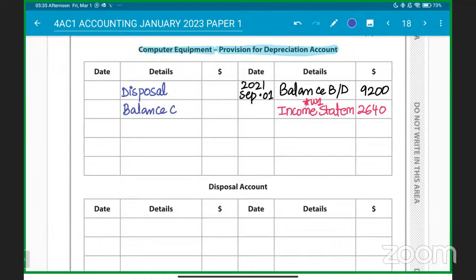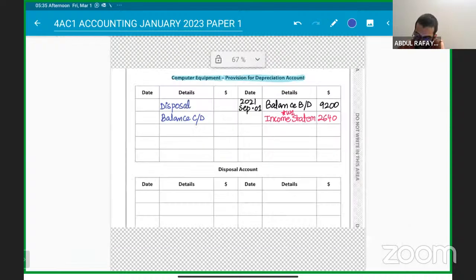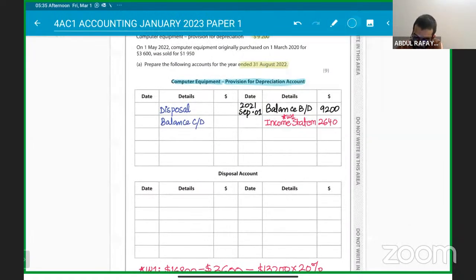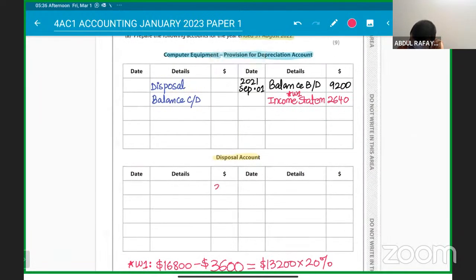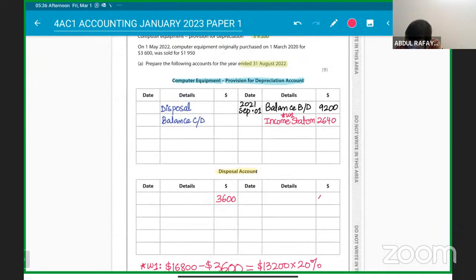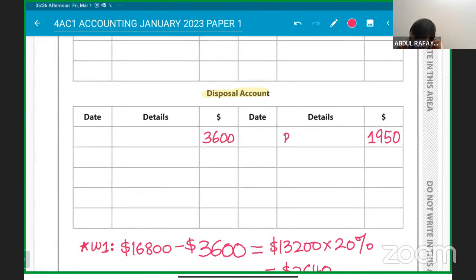So how can you find the closing disposal depreciation? By using the disposal account. Now let's make the disposal account. What is the format of the disposal account? Very simple, sir. The cost of the asset will come here. How much you have sold it for will come here. That is 1,950. That is how much you have sold it for, the bank value, 1,950. And this is the cost of the asset, that is computer equipment value, coming here.